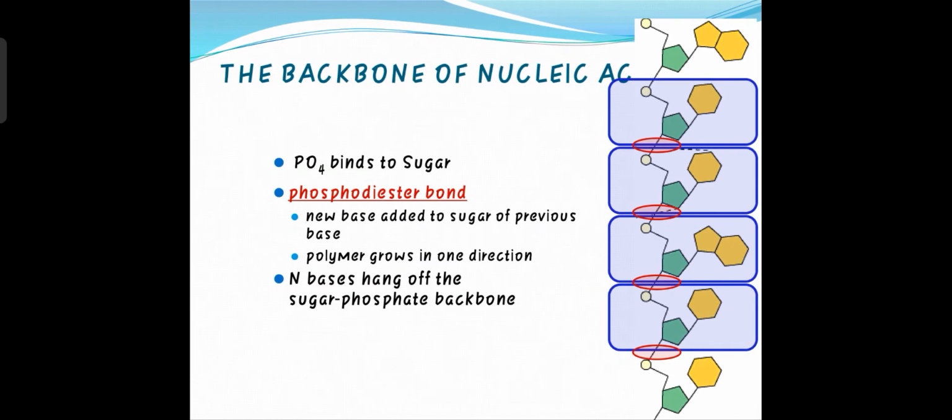Next one, the backbone of nucleic acid. This is the backbone of nucleic acid. Backbone means the two strands of nucleic acid, two strands of DNA simply.